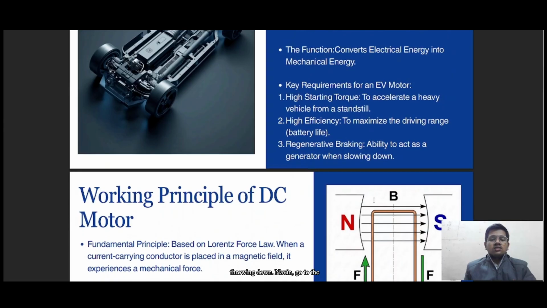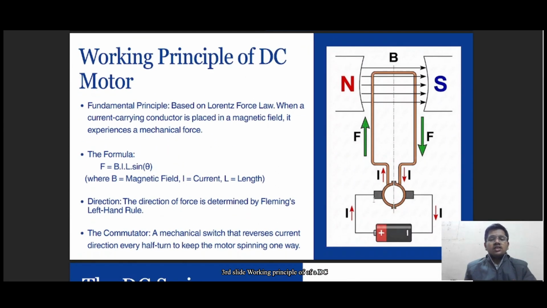Now we go to the third slide, working principle of a DC motor. Let's look at the physics, which comes directly from the BEE syllabus. The fundamental principle is the Lorentz force law. When a current carrying conductor is placed in a magnetic field, it experiences a mechanical force, which is calculated by the formula F = BIL sin theta, where B is the magnetic field, I is current, and L is the length. The direction of this force is determined by Fleming's left hand rule.